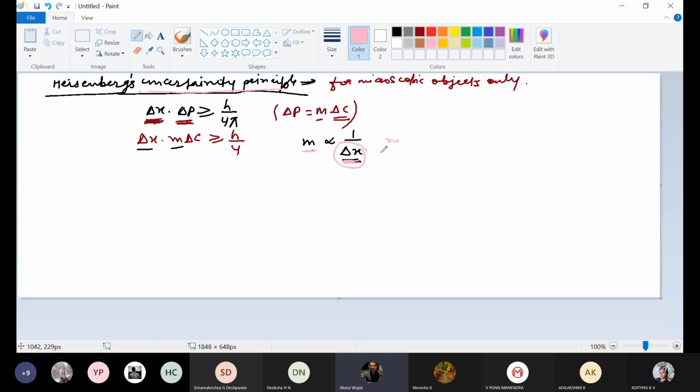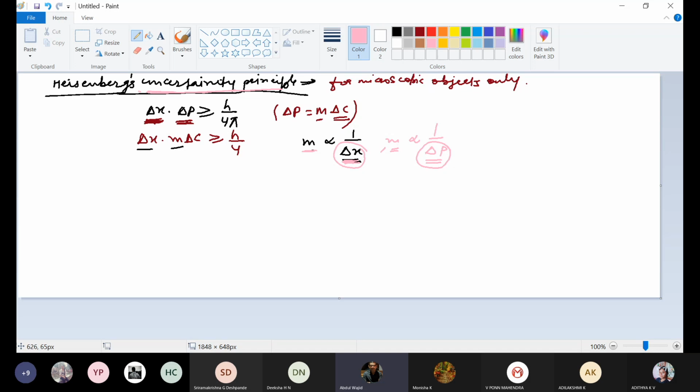Like that, mass is also inversely proportional to del p. The more the mass of the object, the lesser will be the uncertainty in momentum. Uncertainty in momentum less means certainty in momentum will be more. So again, this will become wrong.